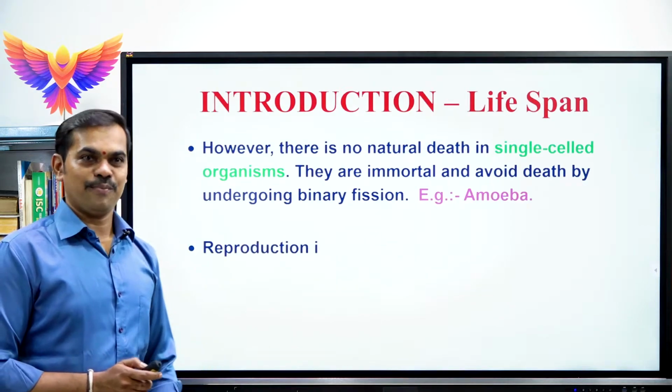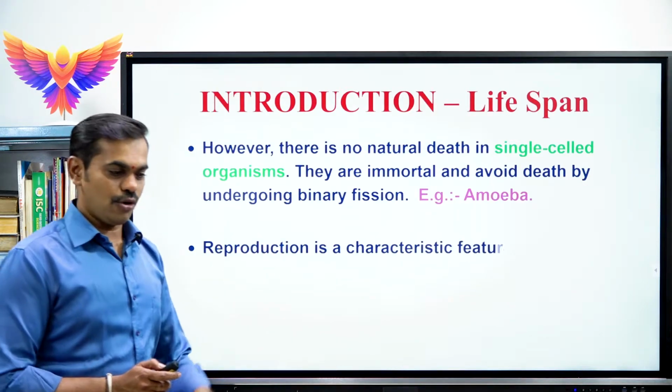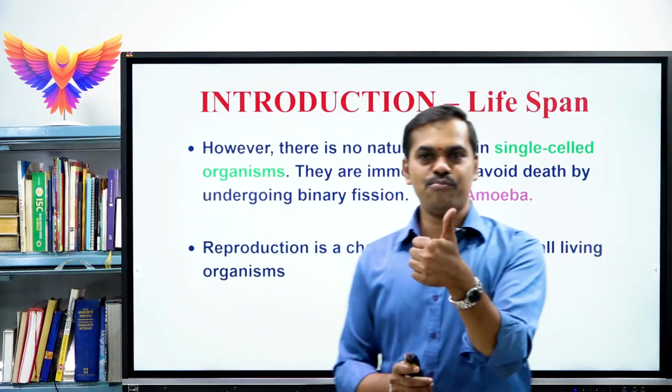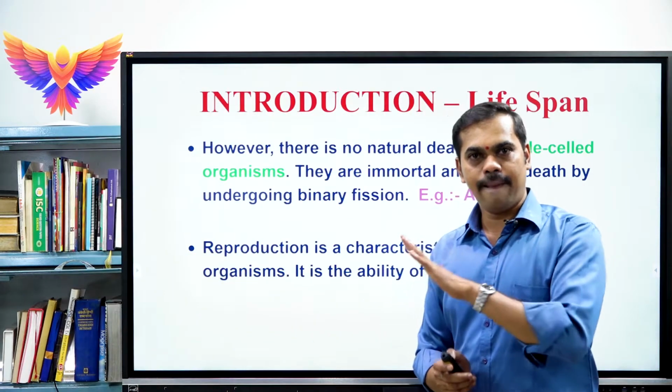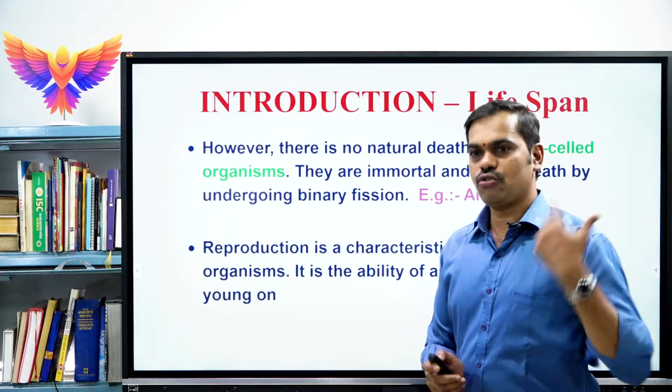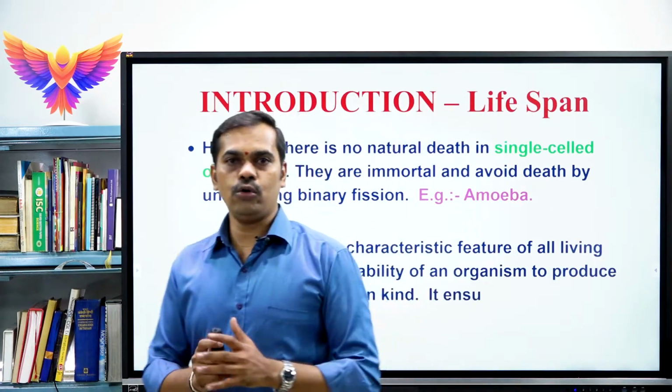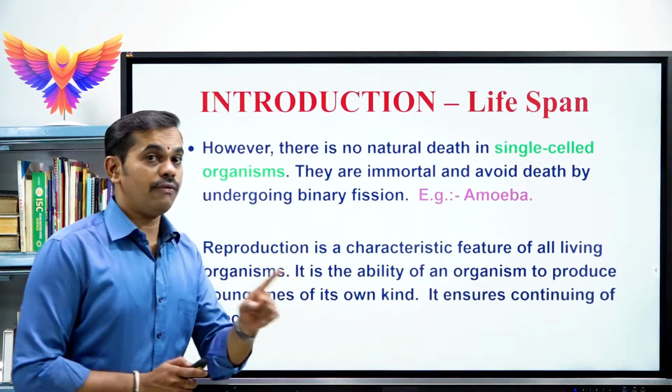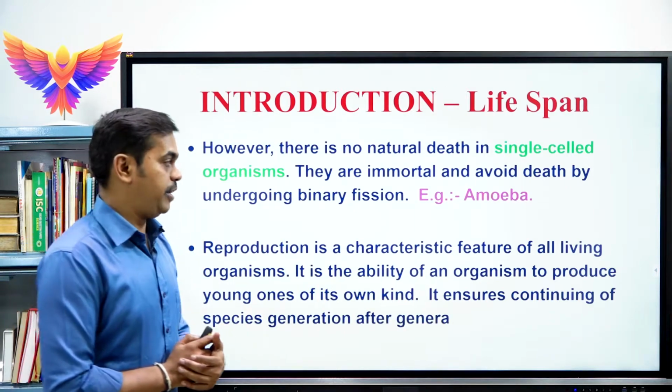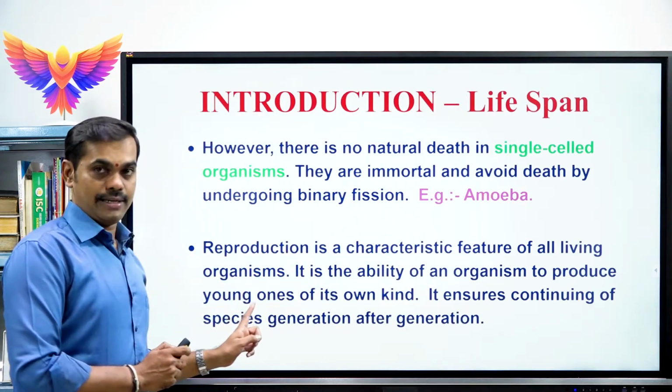And the next concept, reproduction. I have already told you lifespan is the first important concept we are learning under this module. The second one is reproduction. As you all know, children, reproduction is one of the most important characteristic features of all living organisms.